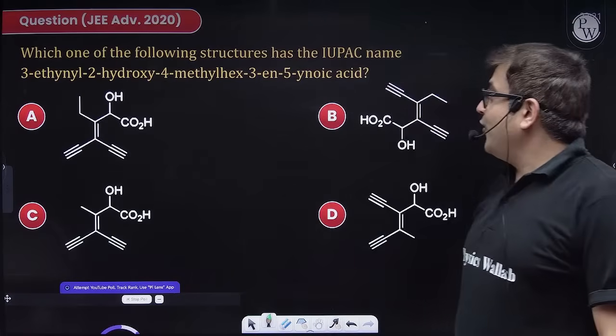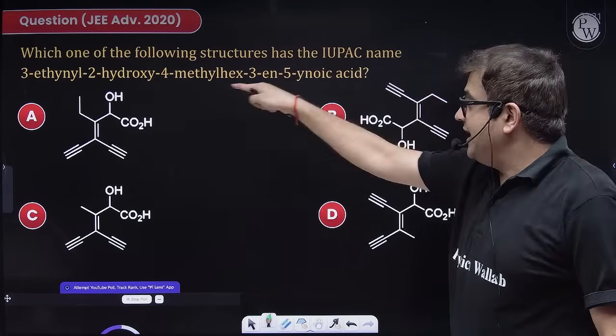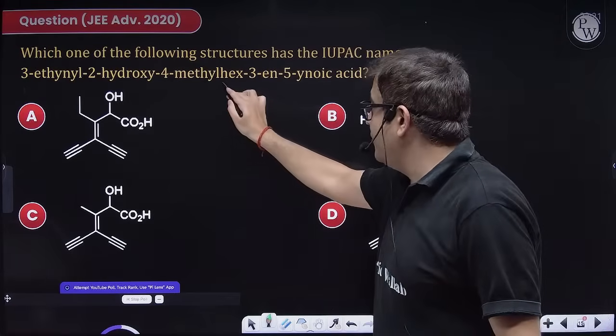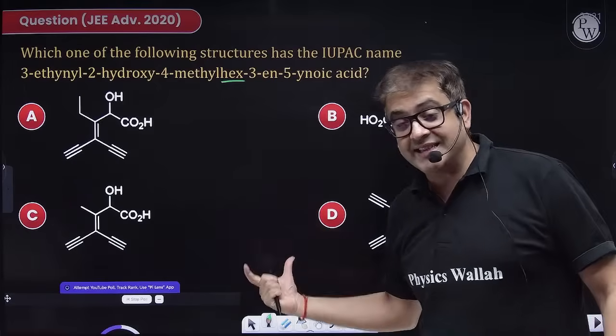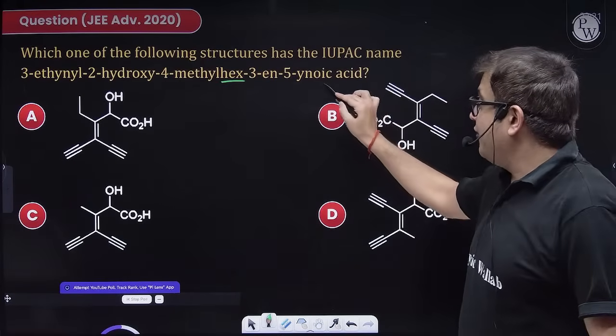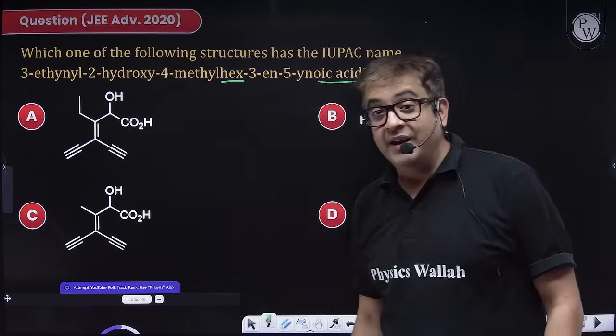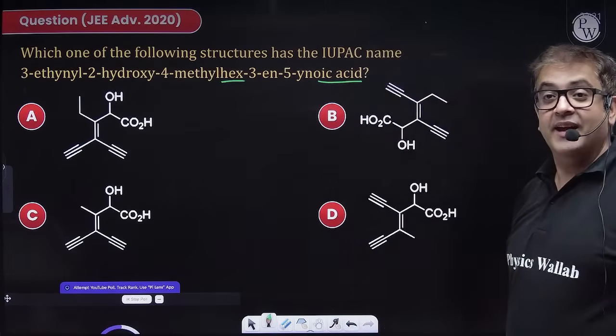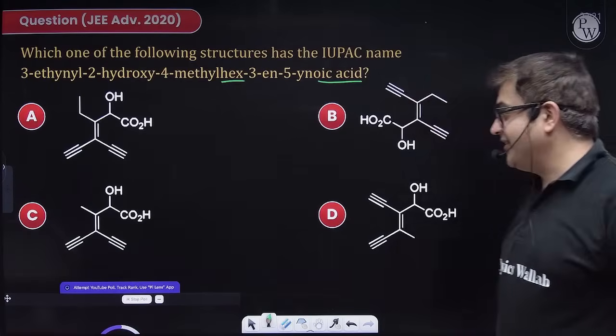Which one of the following structures has the correct IUPAC name? Now find out the word root first. What is the word root? Hex, so a 6 carbon chain. Then the functional group is oic acid. No number is given, which means it will be 1 oic acid.